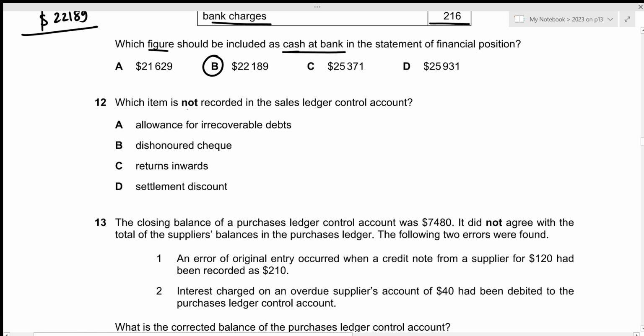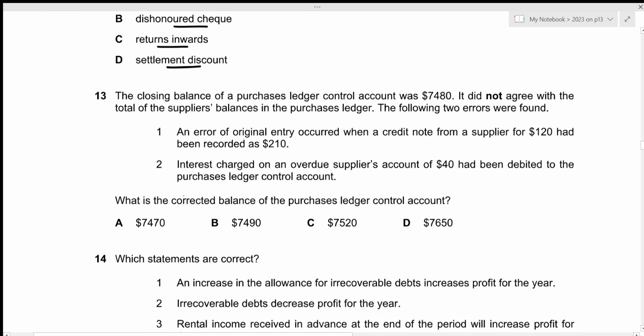For question number 12, which item is not recorded in the sales ledger control account? We have allowance for irrecoverable debts. Remember, we only include the irrecoverable debts itself, not the allowance for irrecoverable debts. So our correct answer will be option A. Then let's take a look at the remaining options as well. We have dishonored check, which will be recorded on the debit side. We have returns inwards, which will be recorded on the credit side. And we have the settlement discount, which will also be recorded on the credit side.